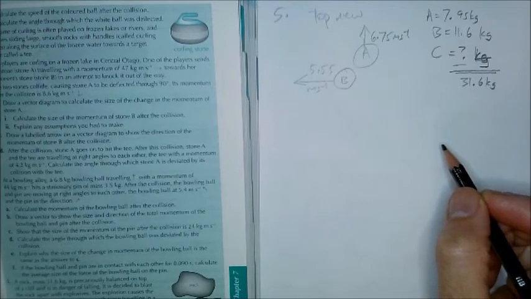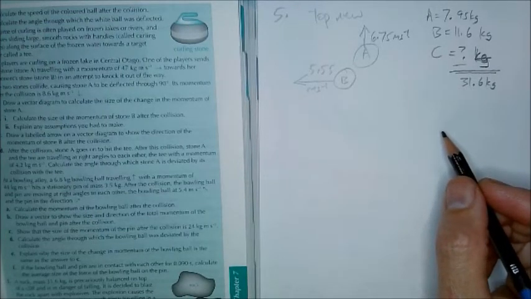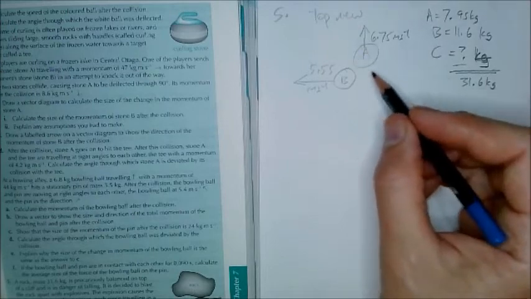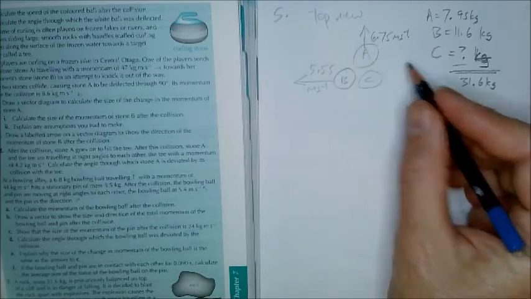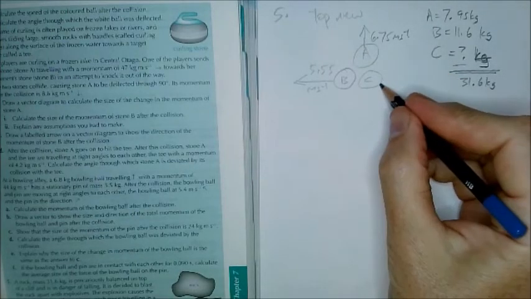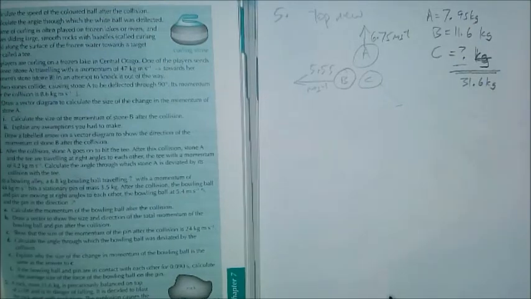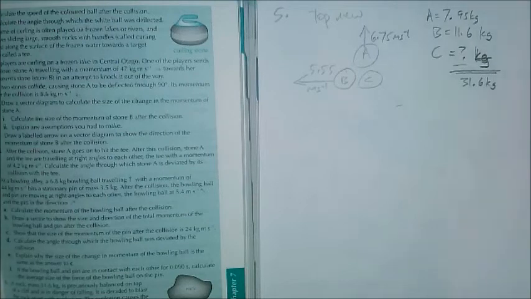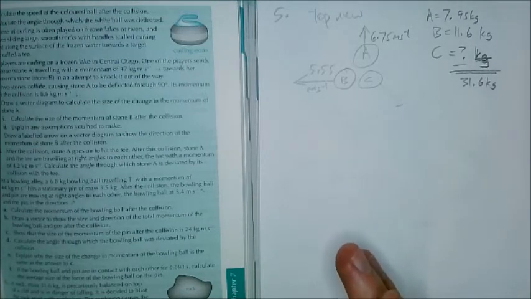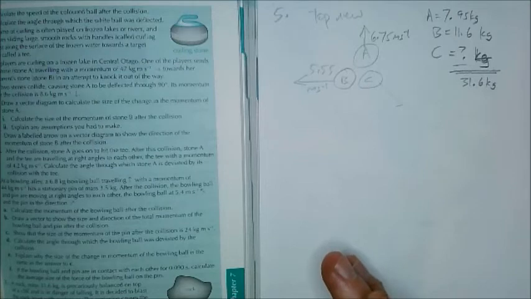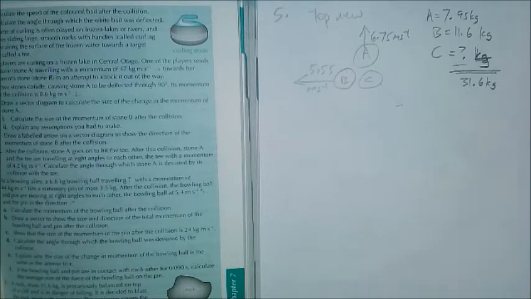I think you should be able to do that without any further assistance. And then what we need here is C, and where is it going? Well, if those are going that way, then this one's probably going this way, because overall we've got conservation of momentum. An explosion situation basically says we're applying an internal force to blow this rock apart, which means that all the parts must travel away from each other in a way which means that the momentum after is the same as the momentum before.